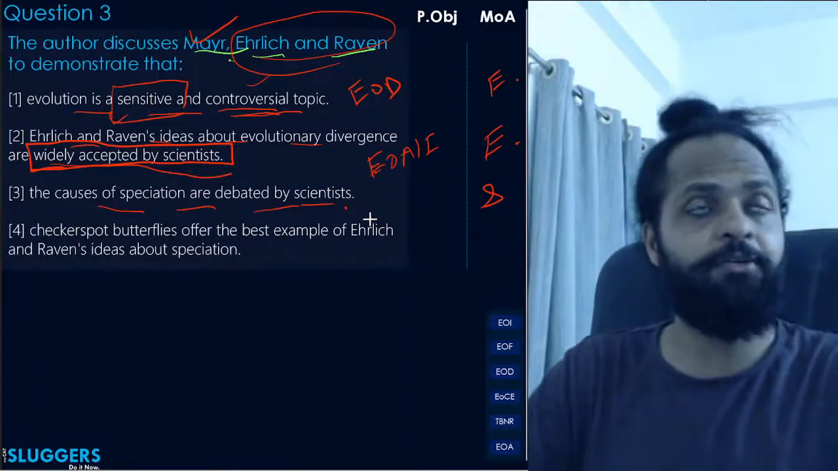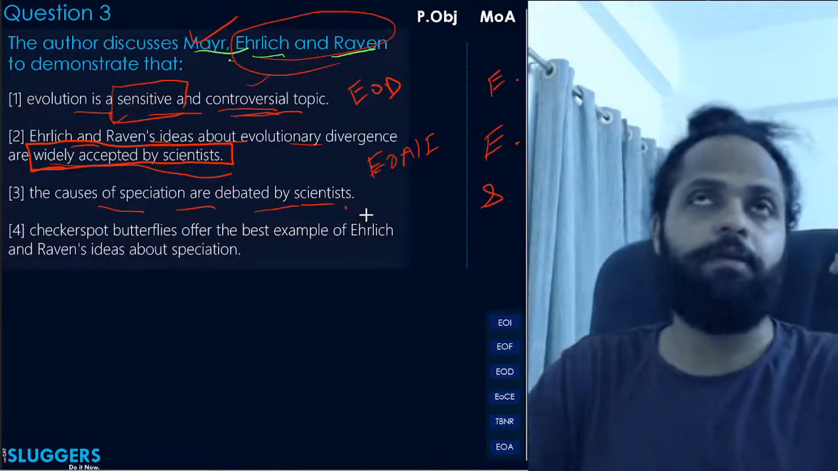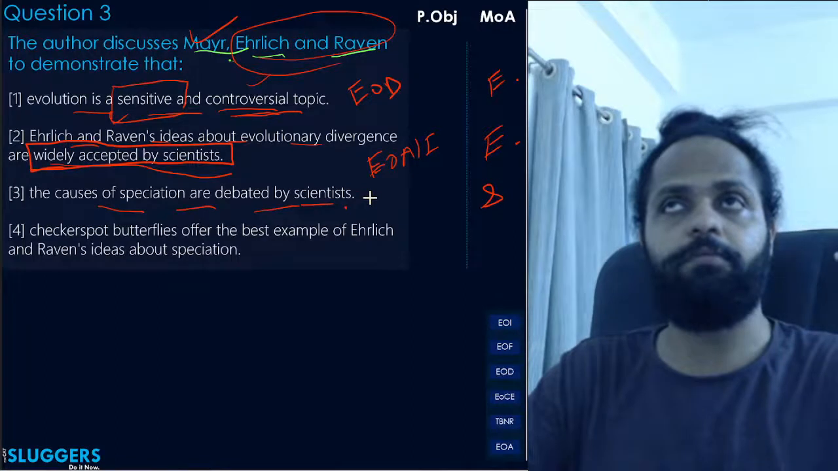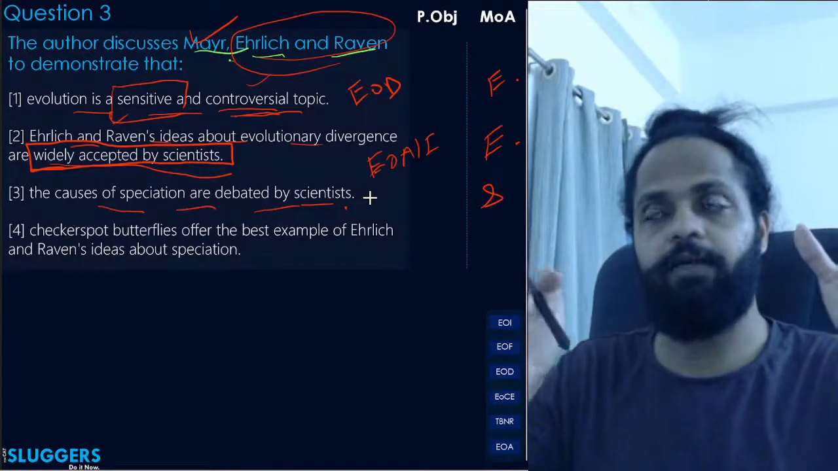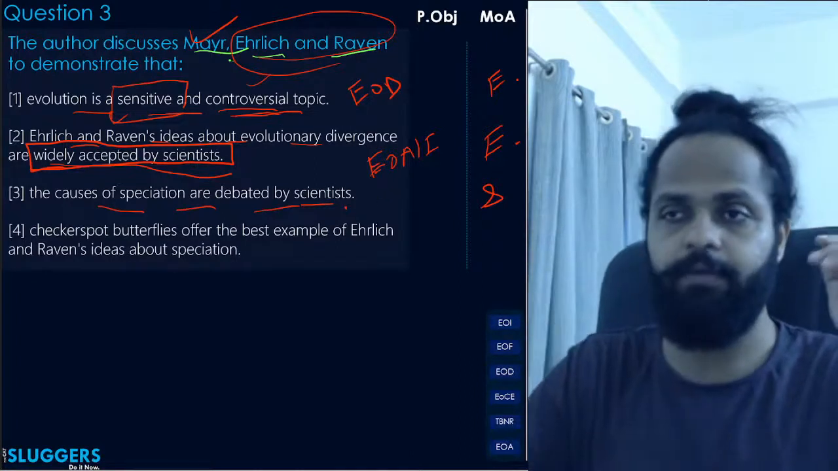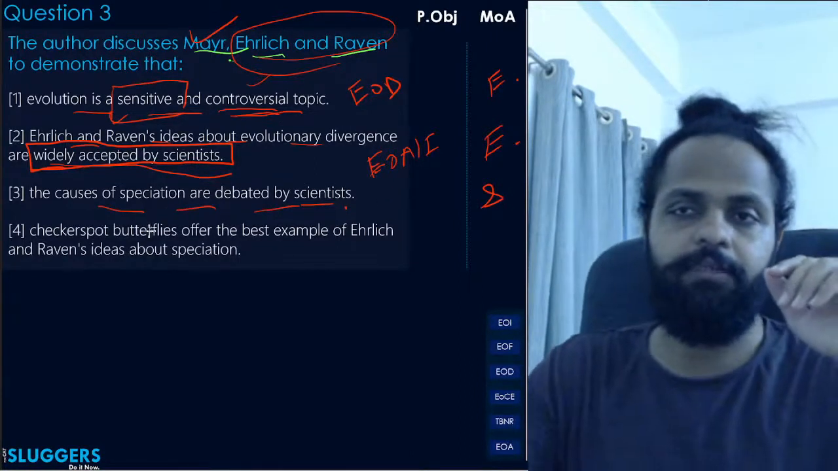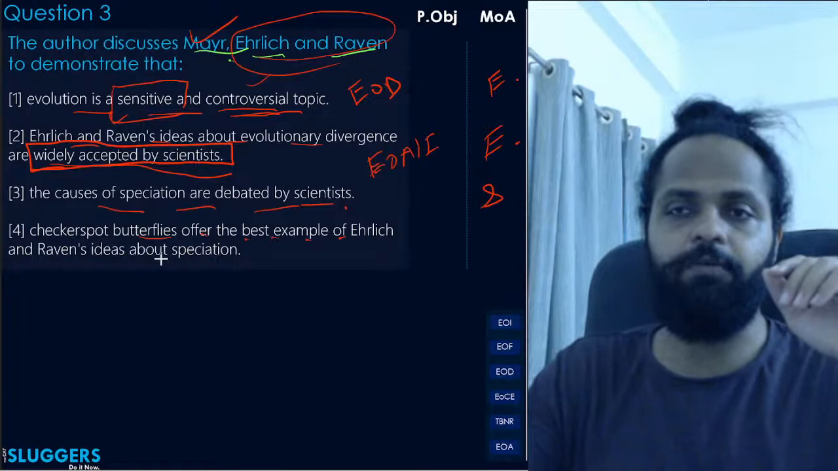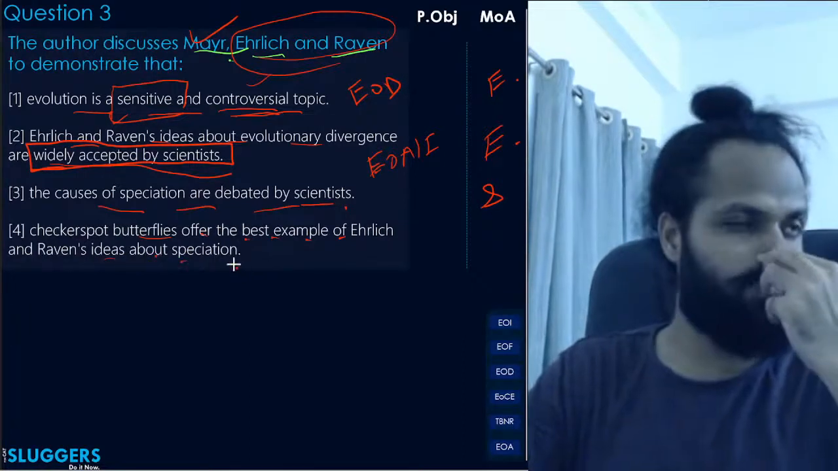Like why smallest, why not capitalist? Because, well, if there is an option that is accurate and at the same time even more descriptive, जो author detail में बताता है, then we'll go for that. ठीक है, तो इसलिए smallest. Checker spot butterflies offer the best example for Eldridge and Raven's ideas about speciation. No.